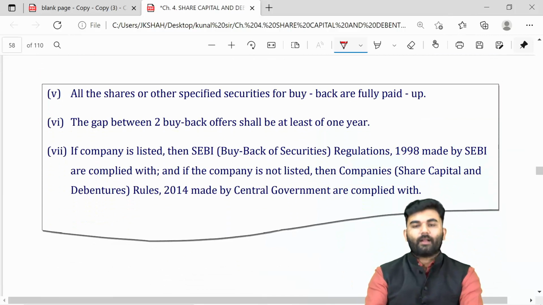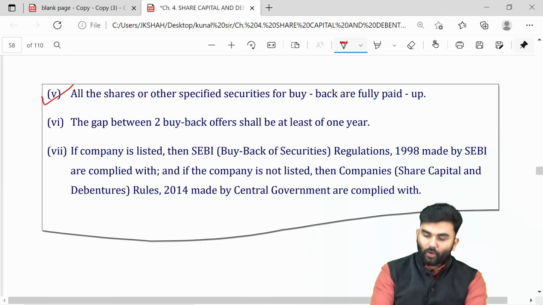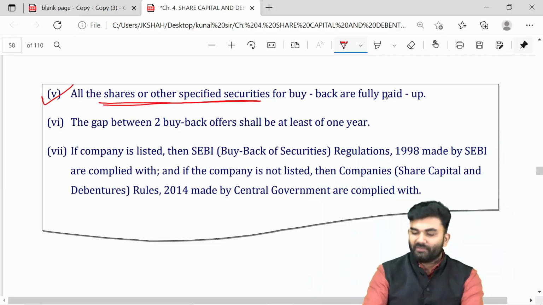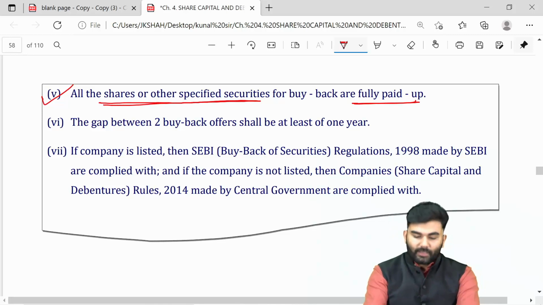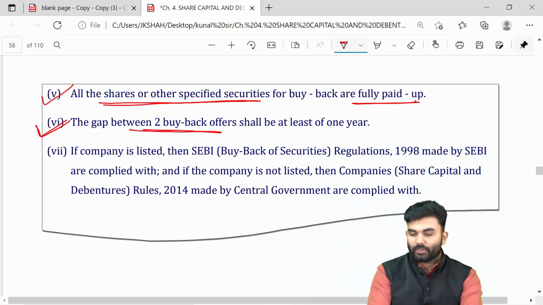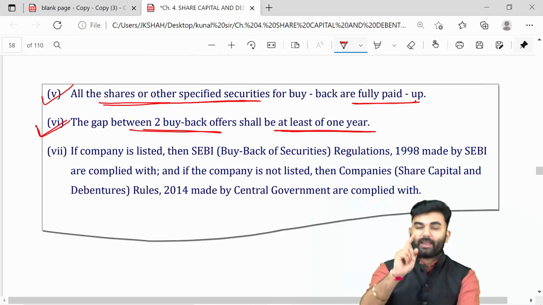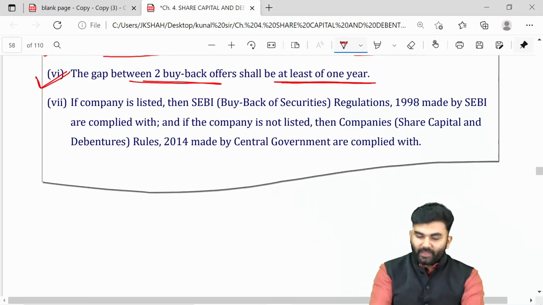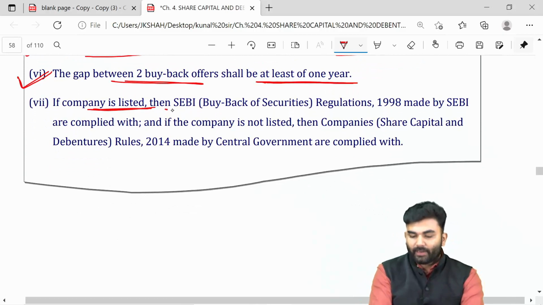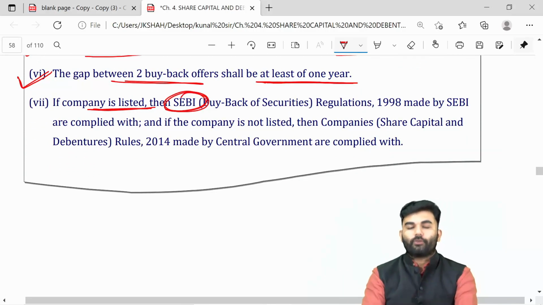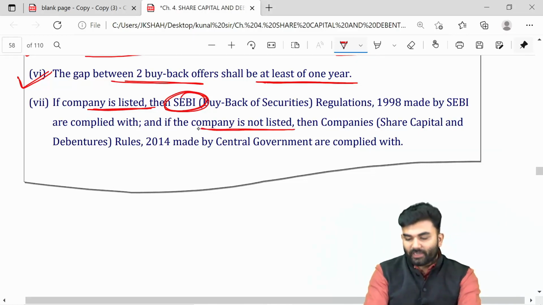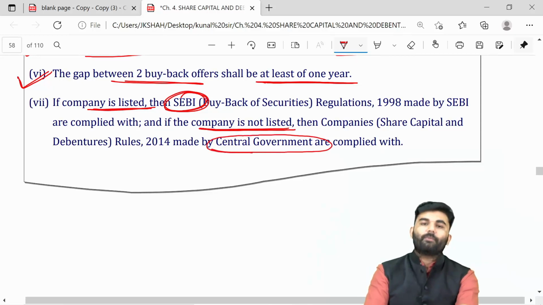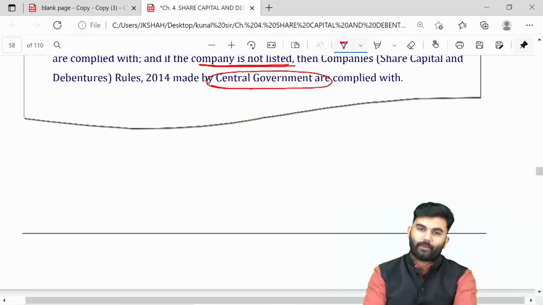Over here, whenever the company goes for a buyback, the company can buy back all those shares or securities which have been fully paid up. The gap between the two buyback offers shall be at least 1 year. If the company is a listed company, then along with the Companies Act, they also need to follow the provisions given under SEBI. However, if the company is not a listed company, then along with the Companies Act, they need to follow the rules provided by the central government from time to time.